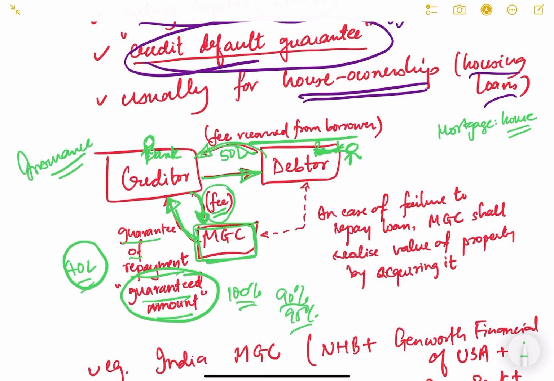Credit default means what? Failure to pay back. If this debtor fails to pay back his loan amount, they need some guarantee. So that is known as credit default guarantee. It is also known as credit default swap. Credit default swap means they are now swapping the credit default risk from one company to another.